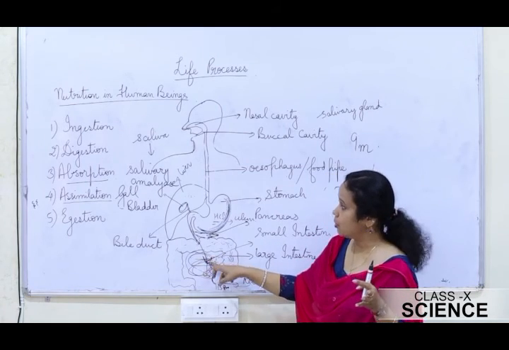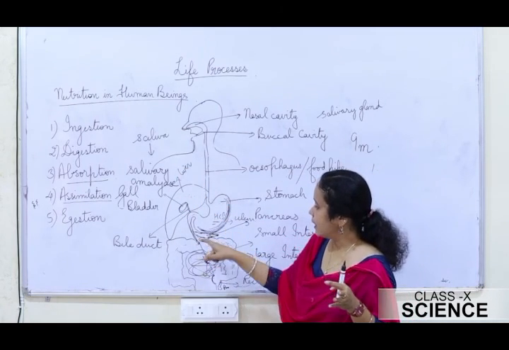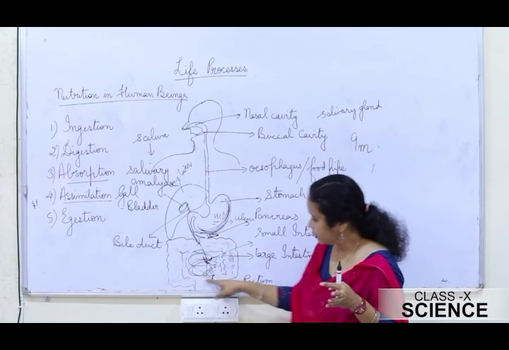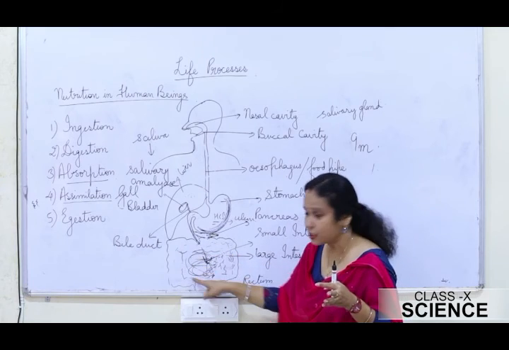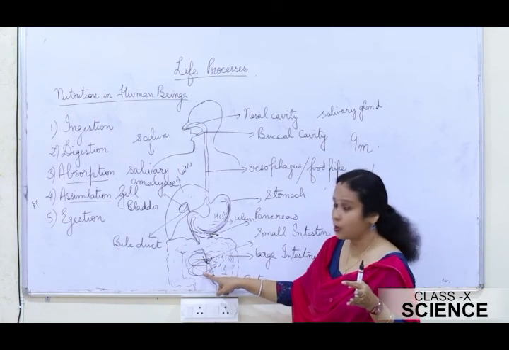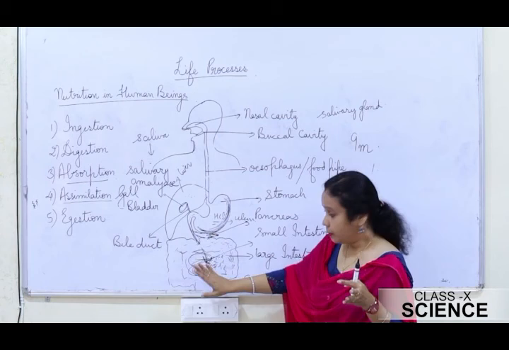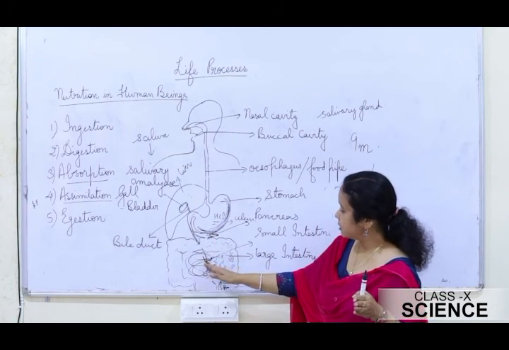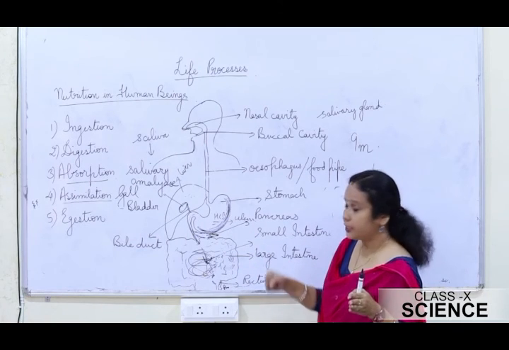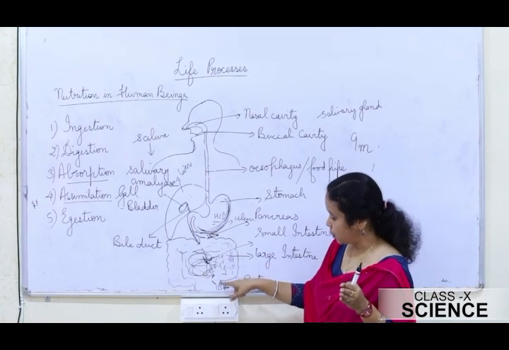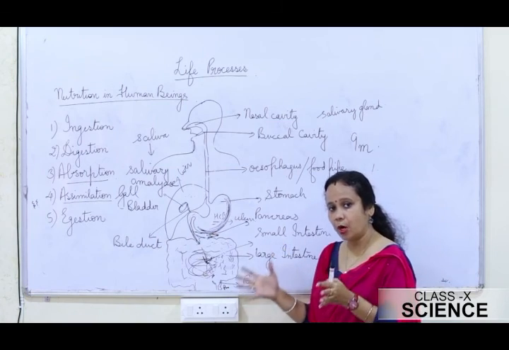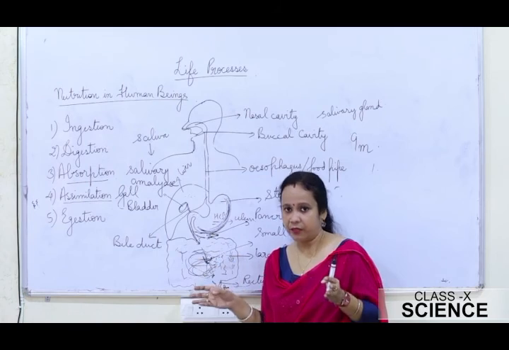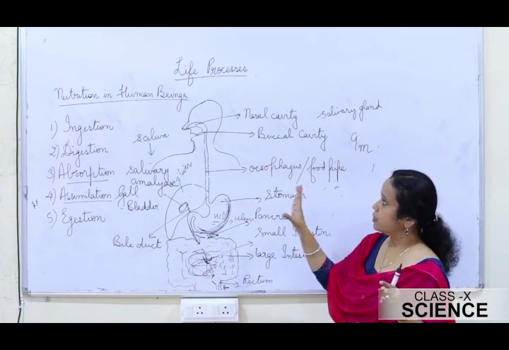In the intestine also it got secretions from the liver and the pancreas. Further digestion took place, and the digestion got completed in the small intestine itself, and absorption also started here. The entire absorption process took place in the small intestine, and then the undigested food passed on to the large intestine, from where it was stored in the rectum for some time, and finally it got expelled from the anus by the process of egestion or defecation. So this is all about nutrition in human beings.